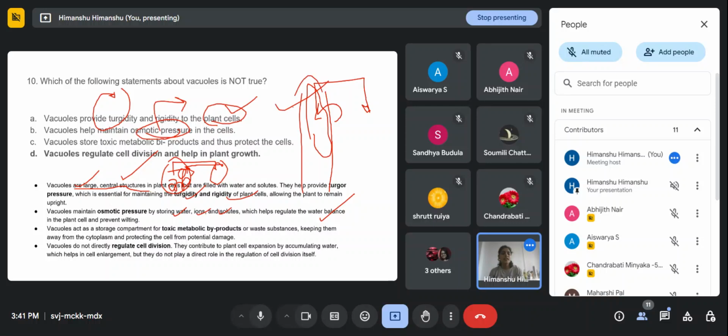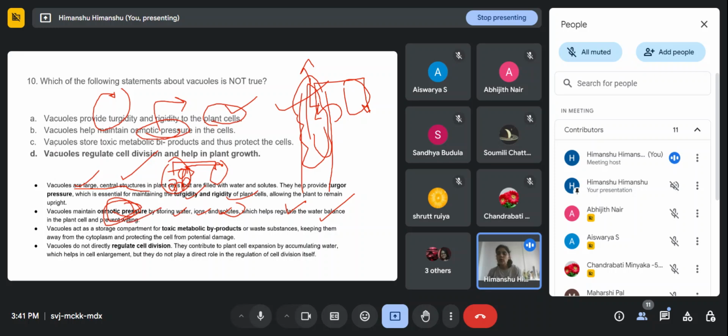Because the plant cell contains that much water inside, in the vacuoles also. It has a very high water pressure and a very low solvent pressure outside, so it could move from high to low, but it is prevented by this osmotic pressure, right? Which is maintained by the solute particles, so that it regulates the water balance in the plant cell and prevents wilting, right?